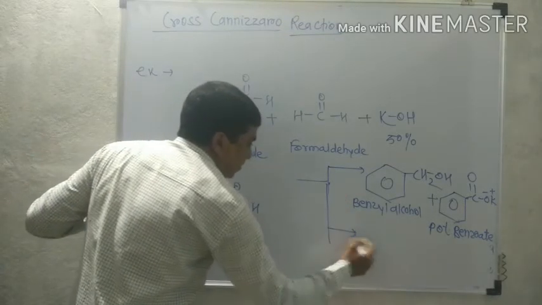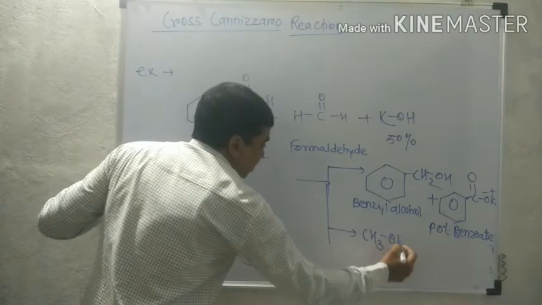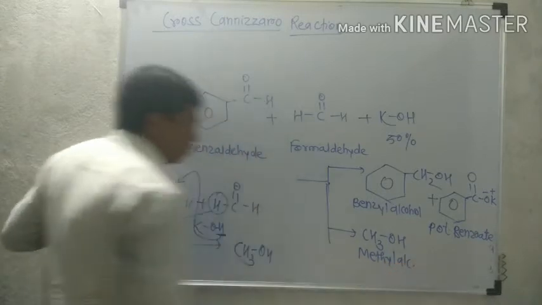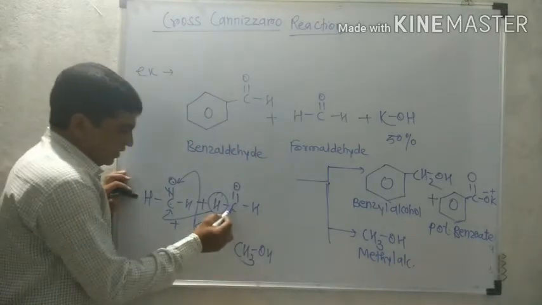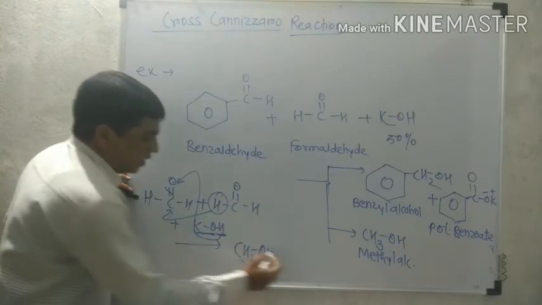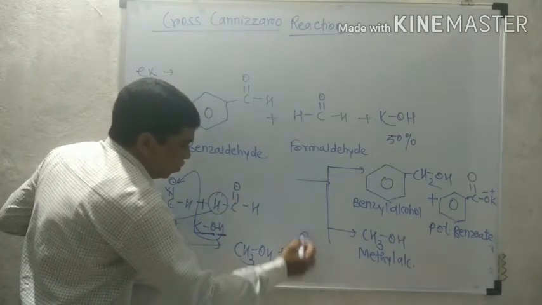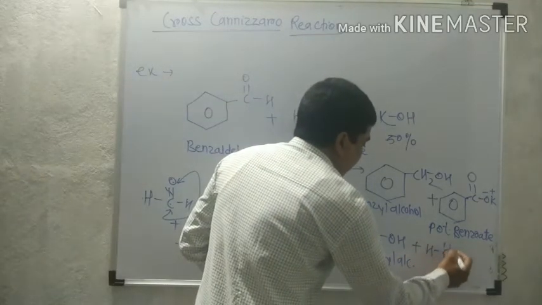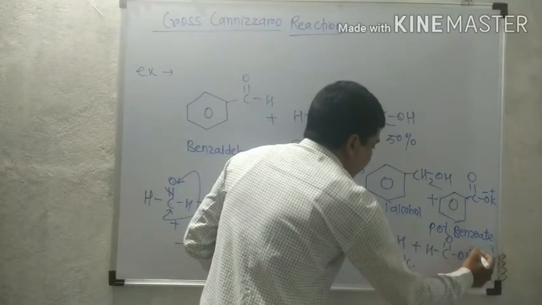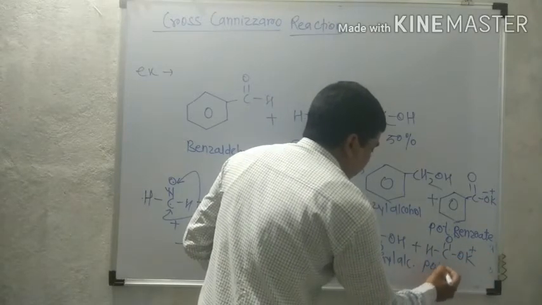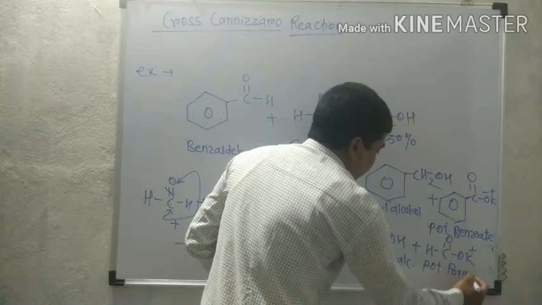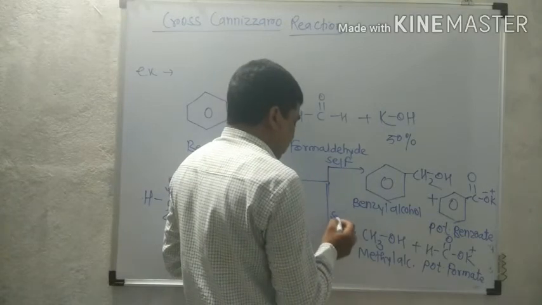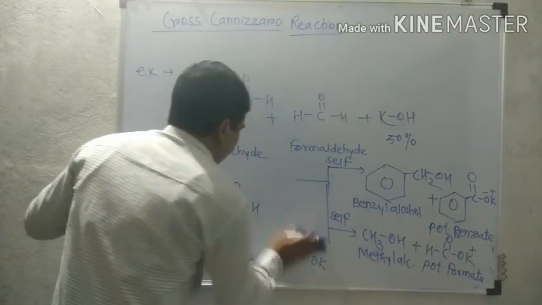So your second product is CH3OH, that is methyl alcohol. What is remaining? HCOO-K+. Here we write HC double bond O, OK. That is potassium salt of formic acid, potassium formate. Now this is also self-Cannizzaro. This is also self-Cannizzaro.